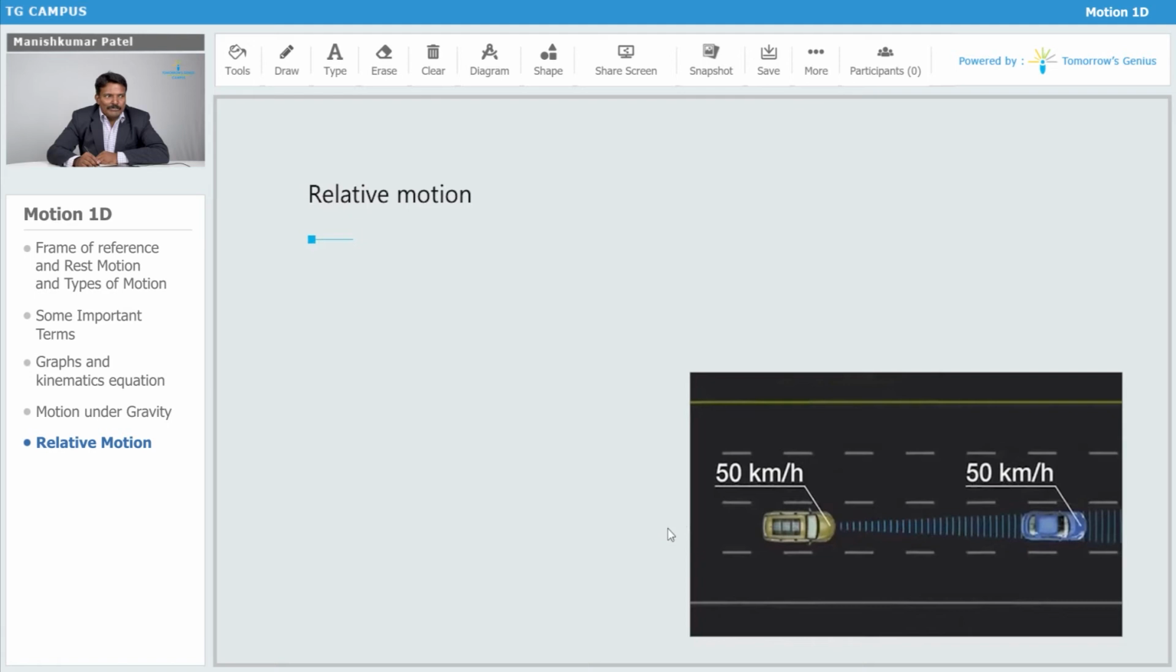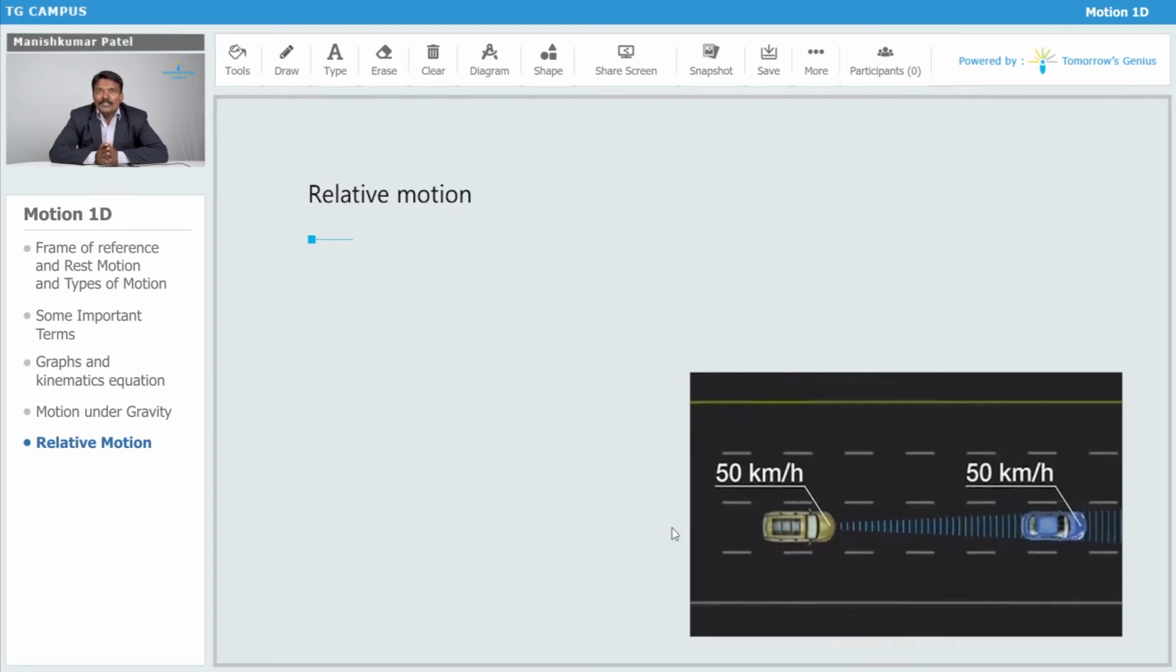Next, we will start with a very interesting topic, that is, what do you mean by relative motion? Initially, we discussed the frame of reference from where I'm going to observe various things, from where I'm going to measure the speed, acceleration, velocity, or the distance. I'm going to measure all those things with respect to that frame of reference. Now, there might be a possibility that the frame of reference itself is moving.